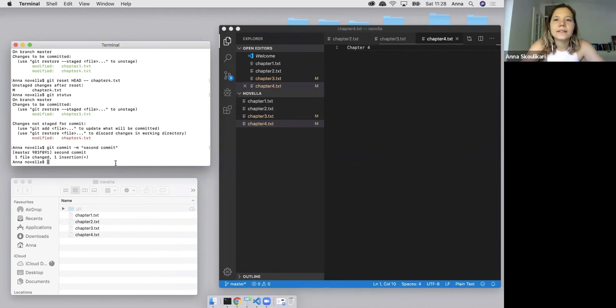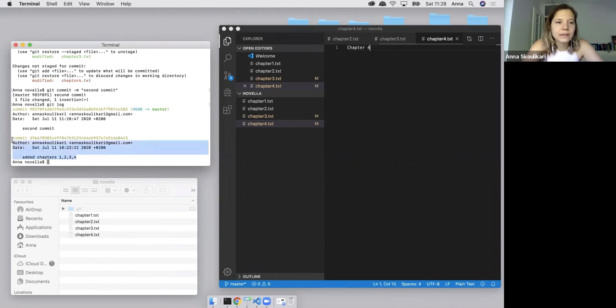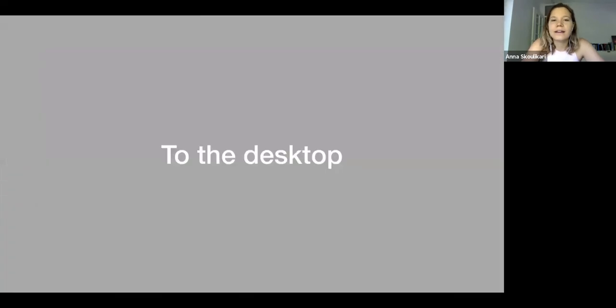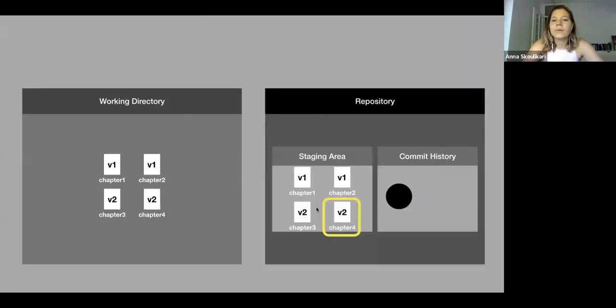and we can just say second commit. All right. And if we use the git log command, we can see that we have our first commit and our second commit. And you can note that the commit hashes are always unique, so they're different. So let's go back to the diagram and see this. We decided that we didn't want to include the changes we'd made to our chapter 4 in our next version of our project. So we decided to remove those changes, and it basically reverted back to the previous version of the file that we had. And then we made another commit, and this is our second commit.